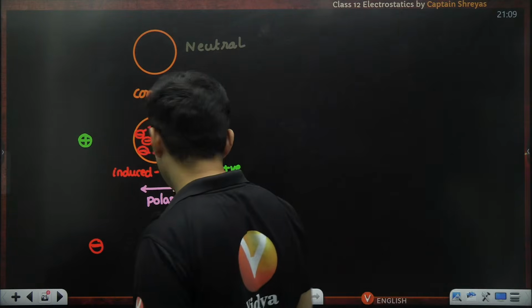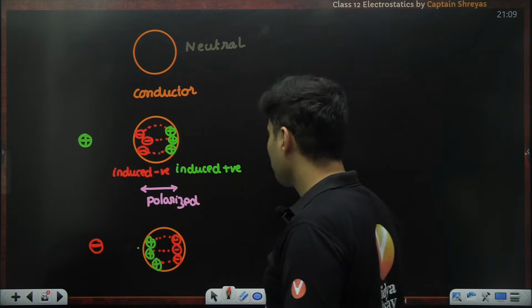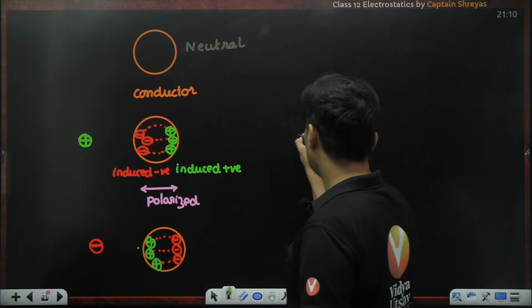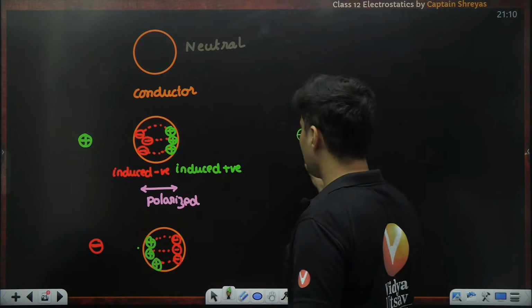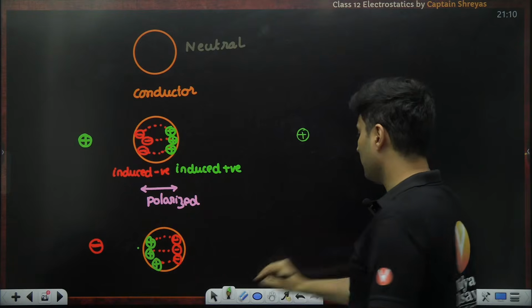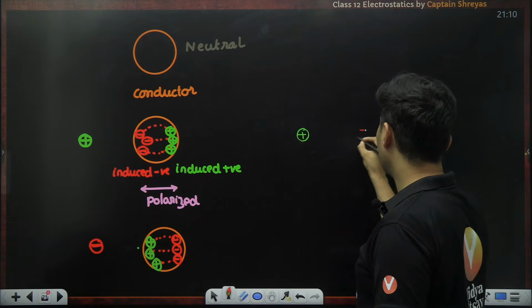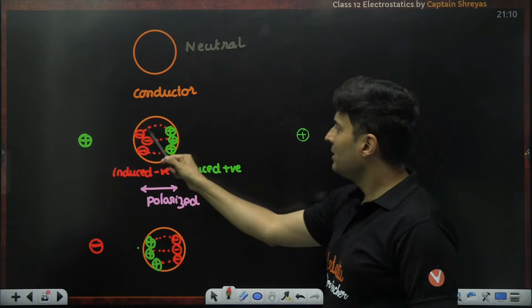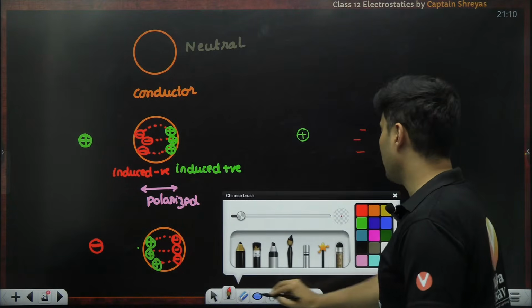Come on, think about it and answer in the chat box. Think, guys, carefully. This was the positive charge. The positives were here. These are the negatives of the sphere.